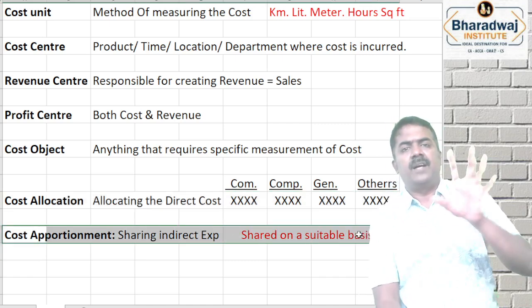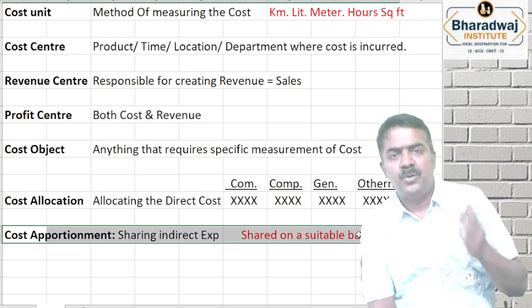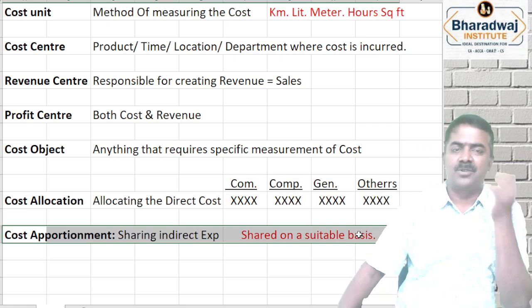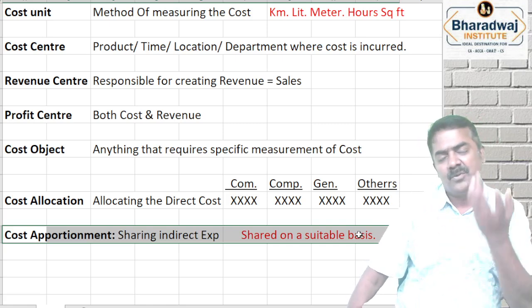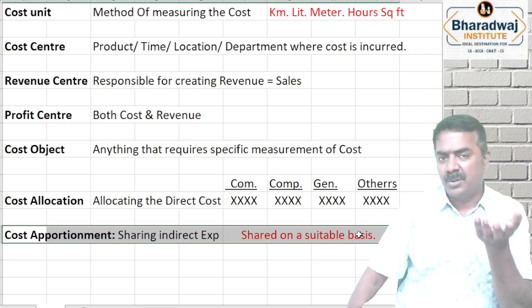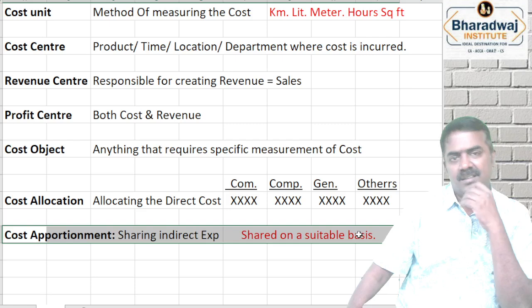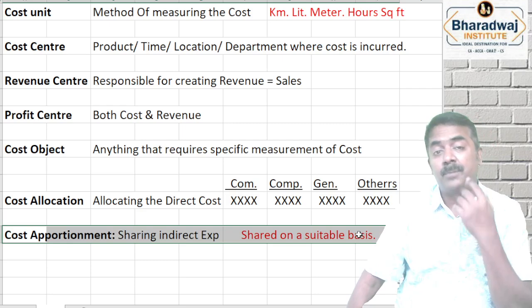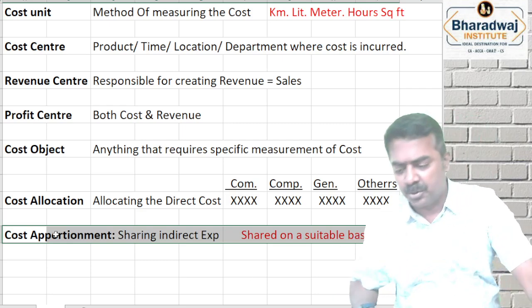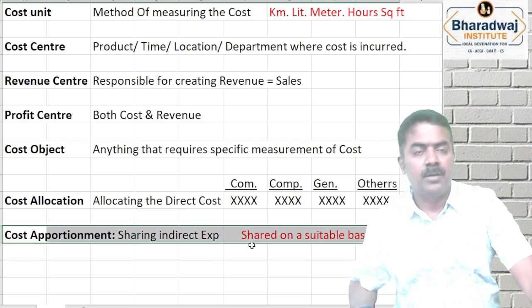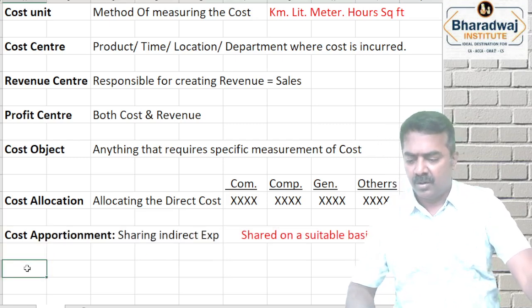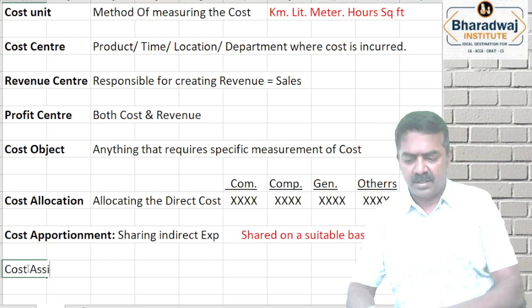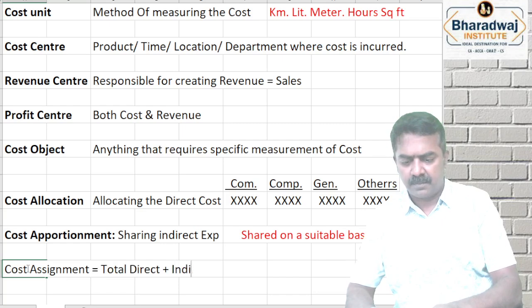Apportionment: we pay rent. Do you pay rent separately for CA classroom, CMA classroom, CS classroom? No. So we have to share, or apportion, the rent. What about general maintenance expenses? What about staff salary? What about common promotion and marketing expenses? They are apportioned, shared on a suitable basis. Okay, so the total we call cost assignment: total of direct plus indirect expenses.